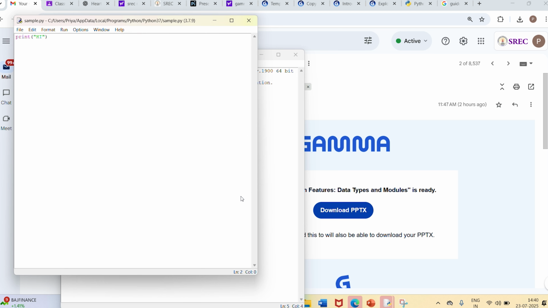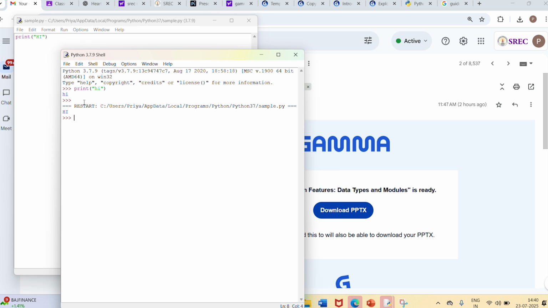When I save here, see at the top of this tab, I get my file name as sample.py. Now either I can click Run or I can press F5. And now here in my command prompt, I have got the output hi.